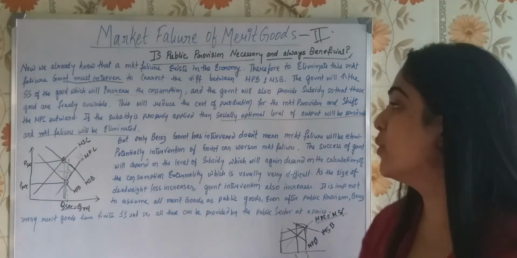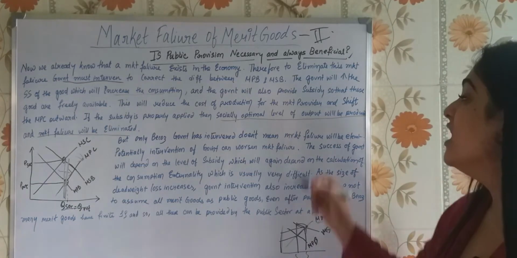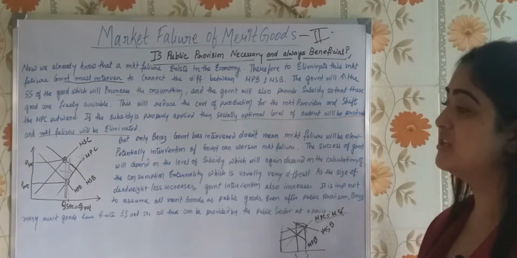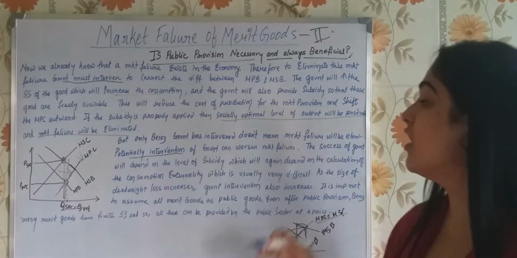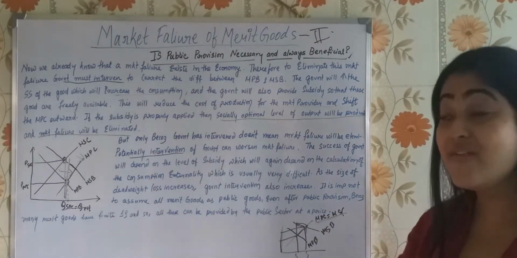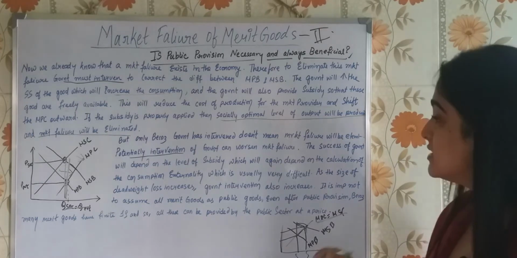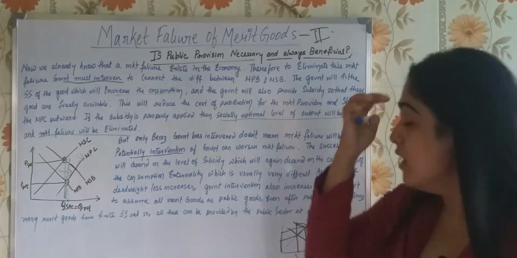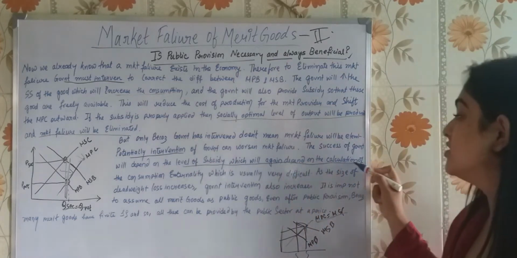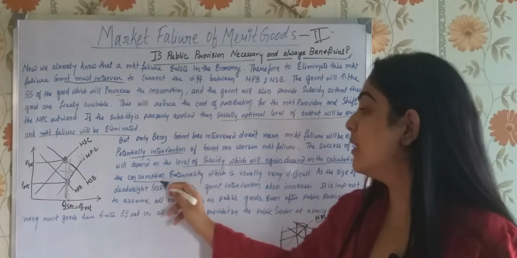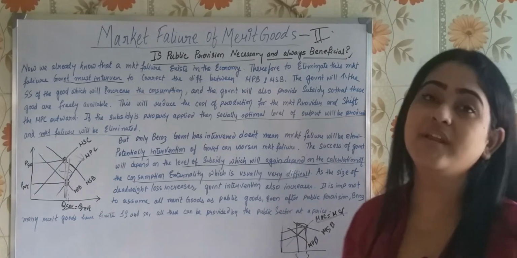You see here, but only because government has intervened doesn't mean market failure will be eliminated. Why? Because potentially intervention of government can worsen the failure. And why is that so? Because the success of the government will depend on the level of subsidy, which again depends on the calculation of the consumption externality, which is usually very difficult.